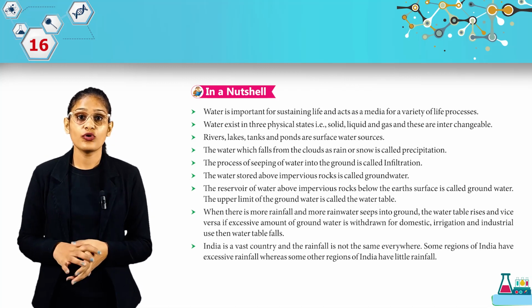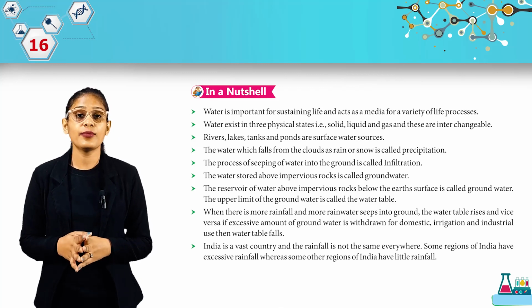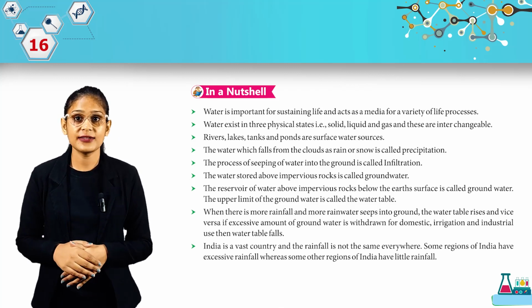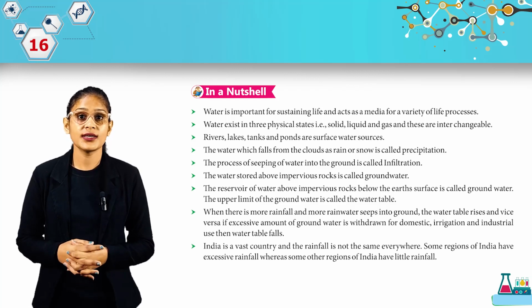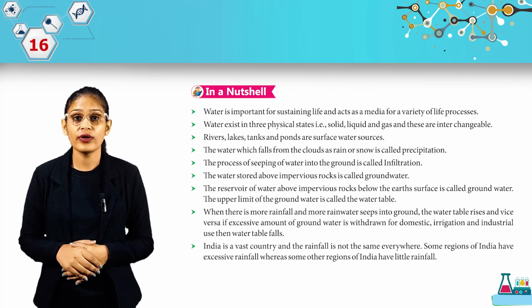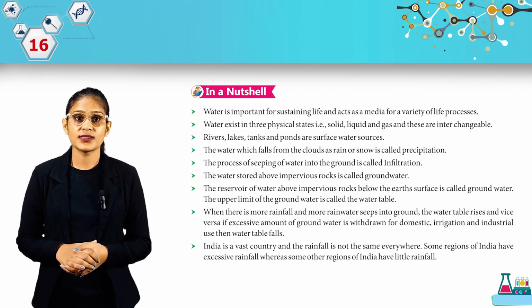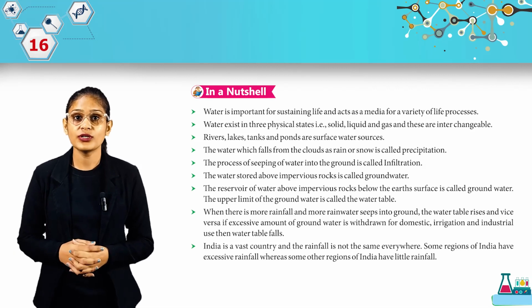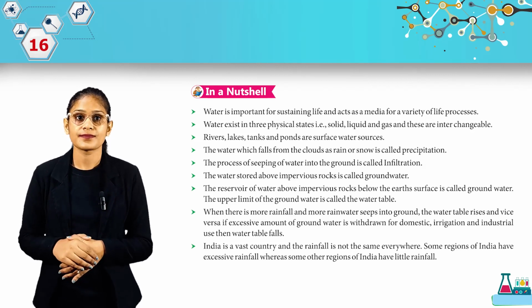The water stored above impervious rocks is called groundwater. The reservoir of water above impervious rocks below the earth's surface is called groundwater. The upper limit of the groundwater is called the water table. When there is more rainfall and more rainwater seeps into the ground, the water table rises and vice versa. If an excessive amount of groundwater is withdrawn for domestic, irrigation and industrial uses, then the water table falls.